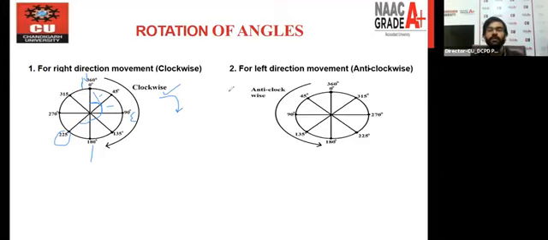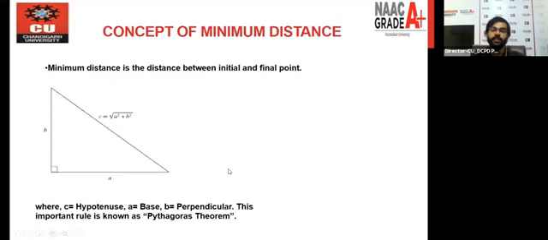If you talk about movement in the left direction, that is called anti-clockwise rotation. Anti-clockwise means we are moving against the direction of the clock, which is why it is called anti-clockwise. So it is 0 here, 45 here, 90 here. We just keep adding 45 and you will get the exact degree at a particular moment. Now let's move to the next slide of the topic direction.